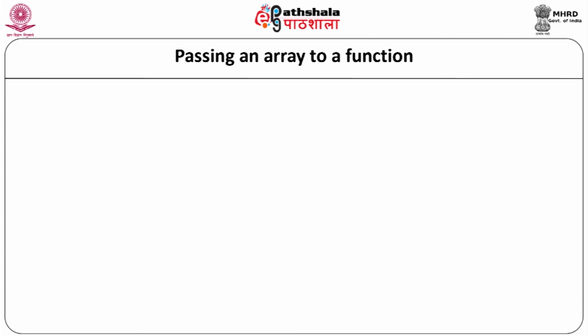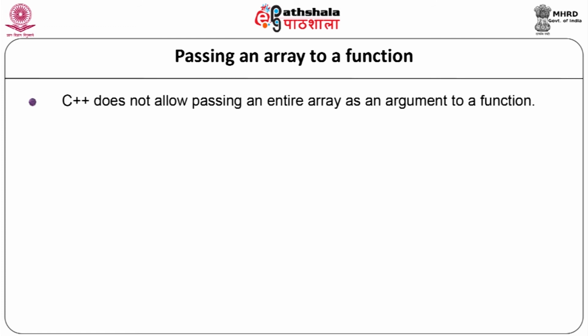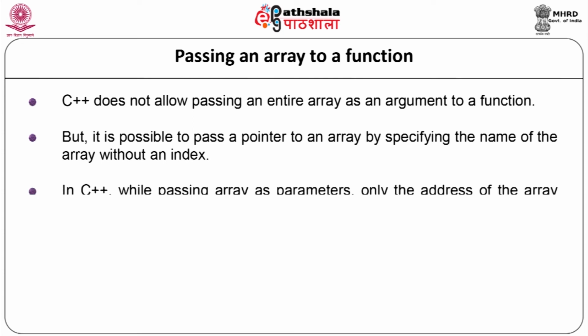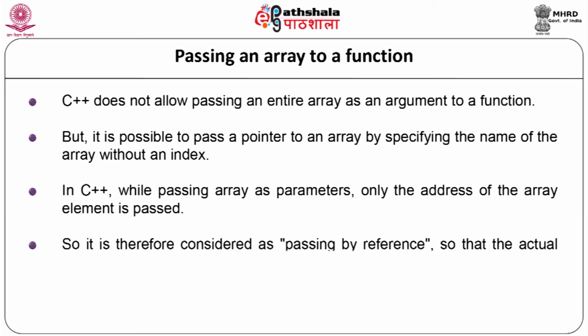Now, let us see how we can pass an array to a function. C++ does not allow passing an entire array as an argument to a function, but it is possible to pass a pointer to an array by specifying the name of the array without an index. In C++, while passing an array as a parameter, only the address of the array element is passed. So it is considered as passing by reference, so the actual array elements will get changed.